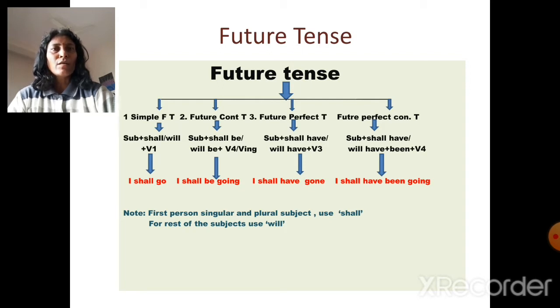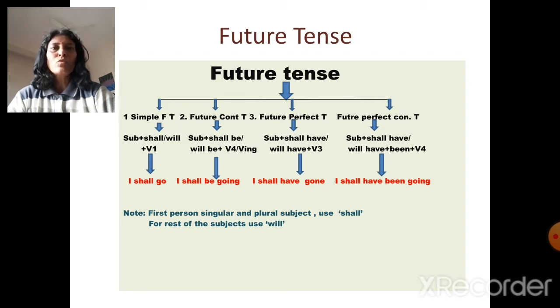Future perfect tense: subject plus shall have/will have plus the third form of the verb, and the example is I shall have gone. Future perfect continuous tense: subject plus shall have/will have plus been plus the ing form of the verb, I shall have been going.